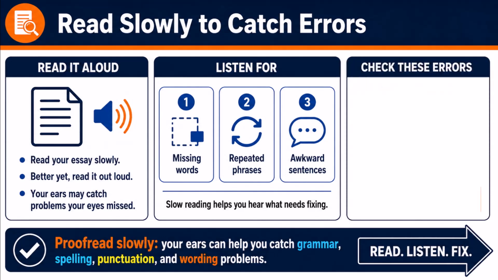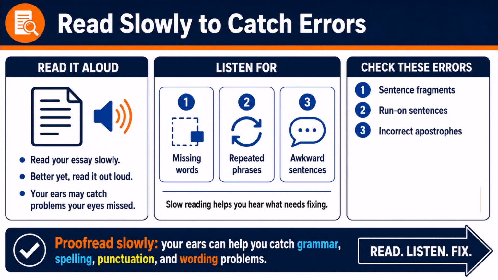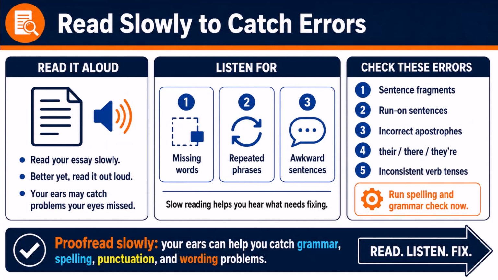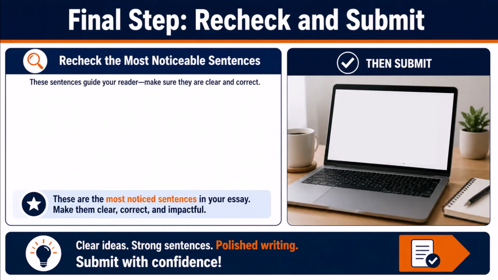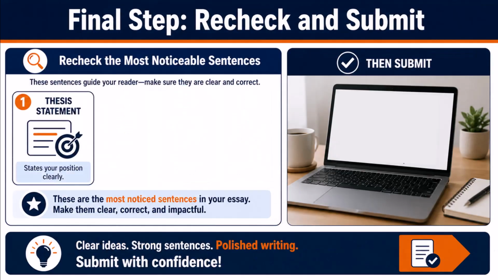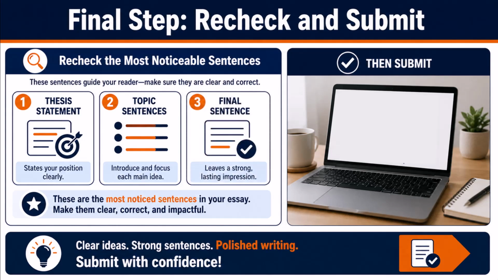Look specifically for these major errors: sentence fragments, run-on sentences, incorrect apostrophes, confusion between words such as there, their, and they're, and inconsistent verb tenses. Run your spelling and grammar check at this point. Finally, recheck your thesis statement, topic sentences, and final sentence. These are the most notable sentences in the essay, so make sure they are clear and correct. Then, submit the essay. So, let's recap.